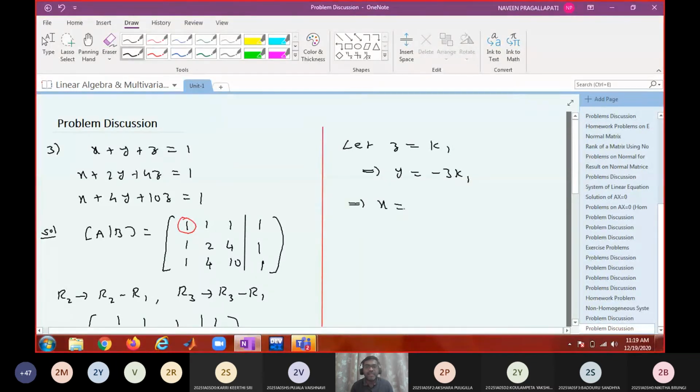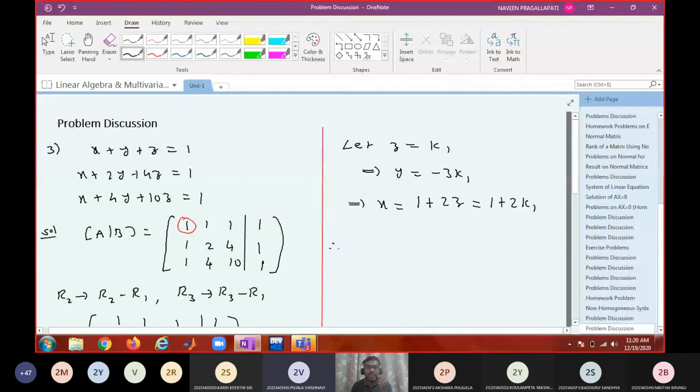Can you tell me from the first equation? 1 plus 2z. What is z now? You have to substitute z also, no? So 1 plus 2k1.